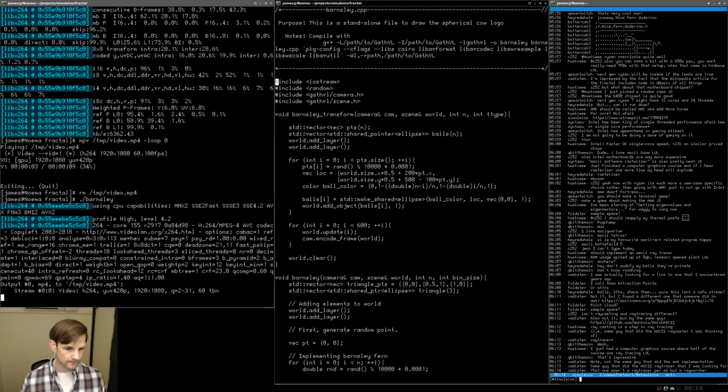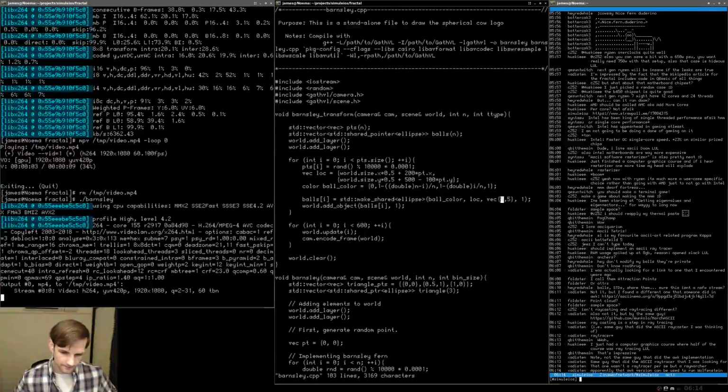Pop up here. I did, however, realize one problem here. Let's go ahead and change this to 5. Something like that. Well, let's do, yeah, 5 is fine. That was actually the size, not the rotation. I don't know why I thought it was rotation. World objects add. We're adding all the objects to the first layer. The problem is we're for some reason not generating the right video.